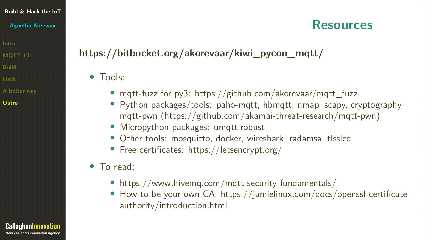You mentioned to encrypt the communication with Let's Encrypt. In that case you would need your device to be able to access the internet and verify the Let's Encrypt certificate, right? Okay, so the question was about if we're using Let's Encrypt to sign our certificate, we'll need access to the internet.